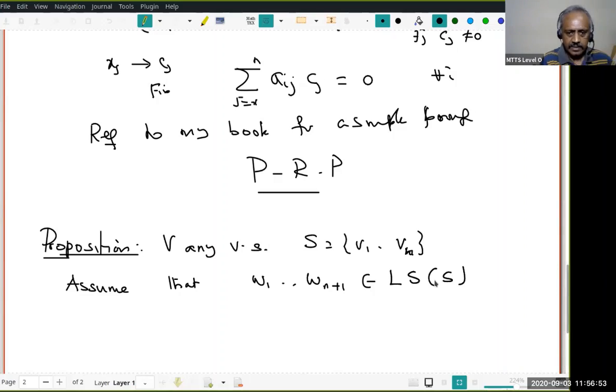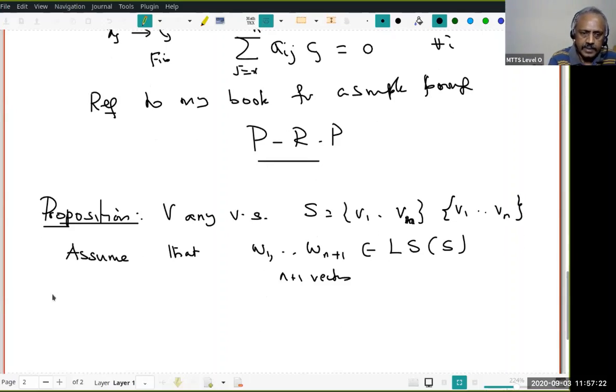You understand that? S has n vectors, but now I am looking at n plus 1 vectors. We are not saying they are distinct; they may or may not be. Take any n plus 1 vectors w1 to w_{n+1}. Where do they belong? They belong to the linear span of v1 to vn. Then what you want to claim is that the set w1 to w_{n+1} is linearly dependent.